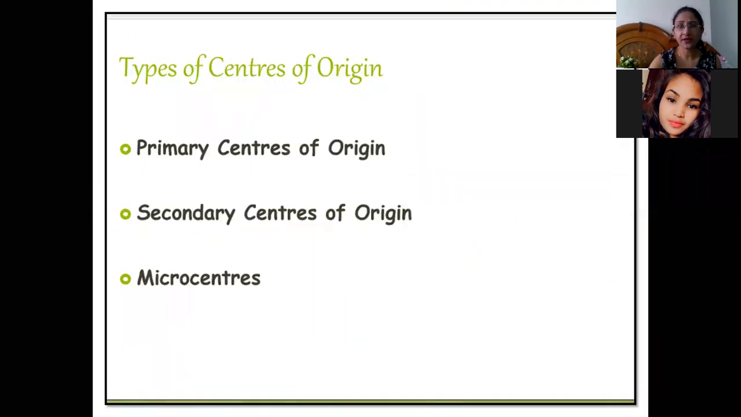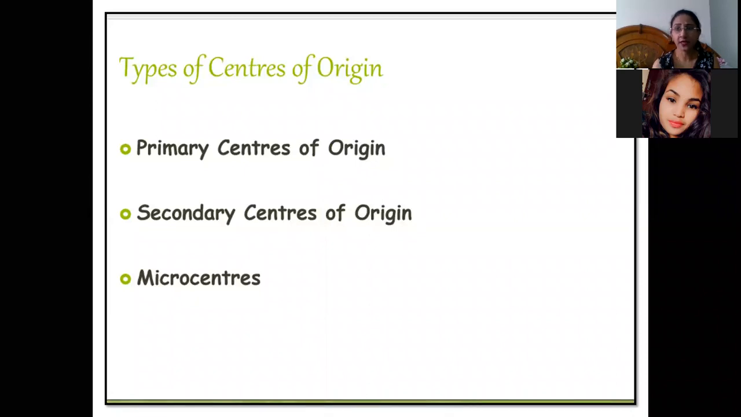Now, broadly, we can see that there are three types of centers of origin. We can divide them into three types. First is primary centers of origin, secondary centers of origin, and third one is micro centers. So these things you should know. Primary centers of origin are those areas from where the crop has originated. So if a crop has originated in a particular area, then that area will have the maximum amount of genetic diversity, or the maximum amount of wild as well as domesticated or cultivated forms present in that geographical area. So the maximum amount of genetic diversity is present in the primary centers of origin.